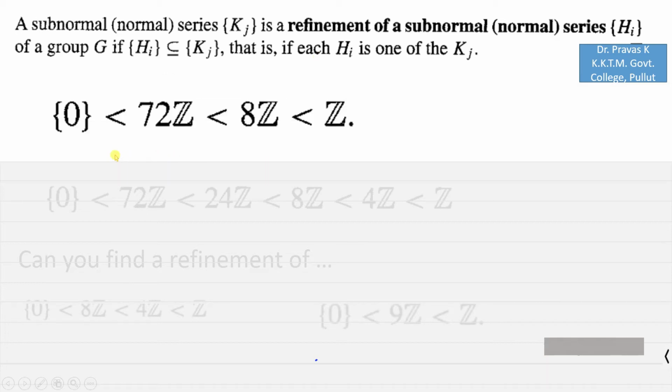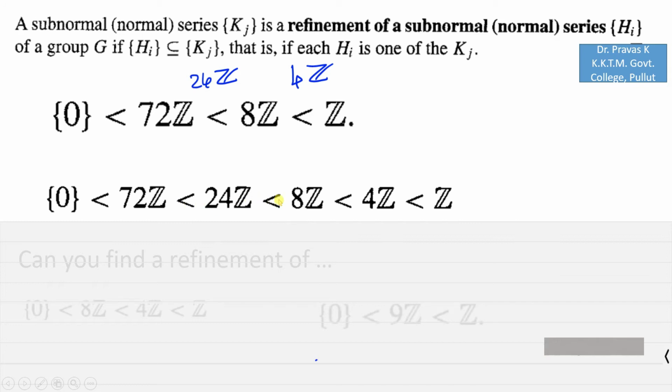Here you can see that this is a normal series, and I am going to insert 4Z here. So you can see that 8Z is a normal subgroup of 4Z and 4Z is a normal subgroup of Z. Also here I am going to insert 24Z, that is, 72Z is a normal subgroup of 24Z, which is a normal subgroup of 8Z. Keeping all the elements in the new series, each Hi is one of the Kj.